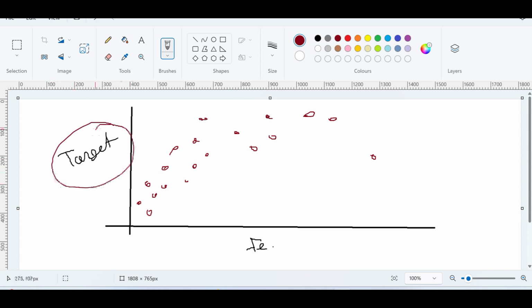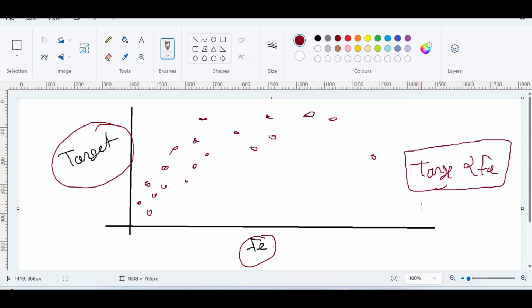See, we have this target and this is the feature. So basically my target depends on the feature, right? And I believe you know the line equation from 10th mathematics. The line equation generally looks like mx plus c, where c is the intercept and m is the slope.